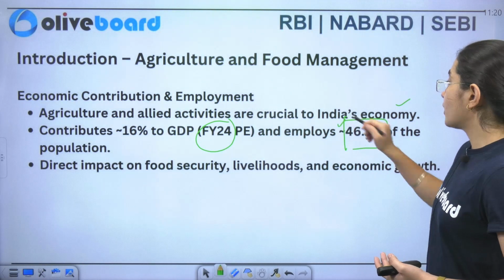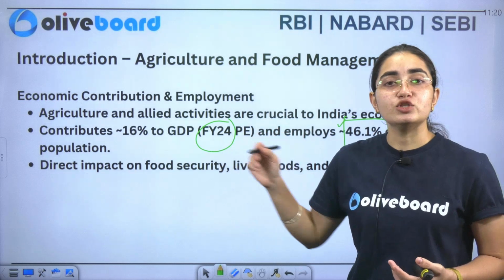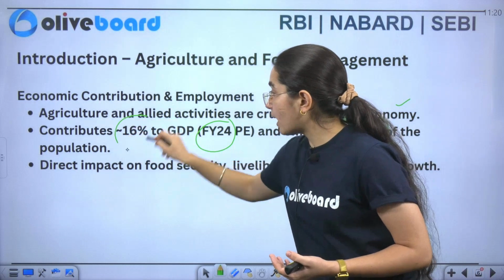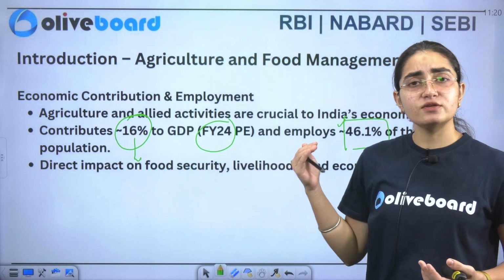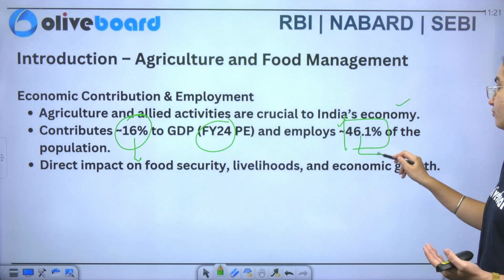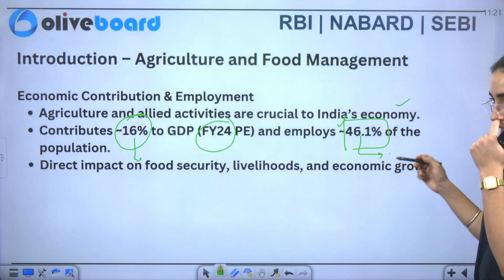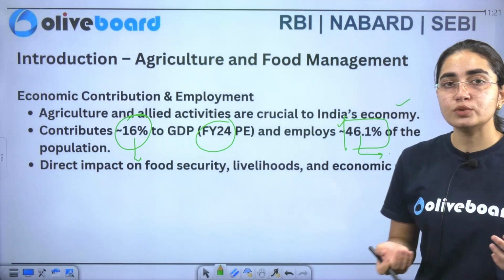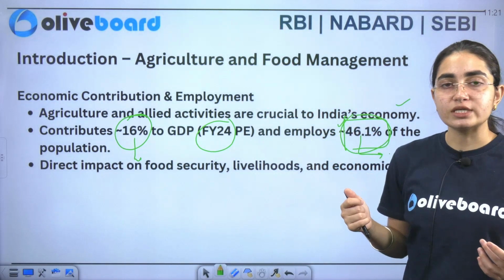It is contributing 46.1%, and there is a huge gap between the contribution to the GDP and the contribution to employment. You can see the huge gap here. It is contributing only 16% in the GDP, whereas if I talk about employment, it is about to touch the half, that is 50%. So almost half of the employment is contributed solely by the agricultural sector.